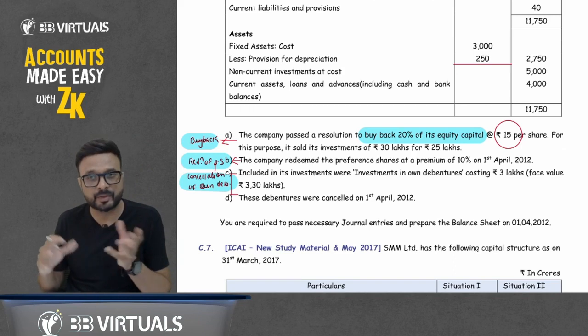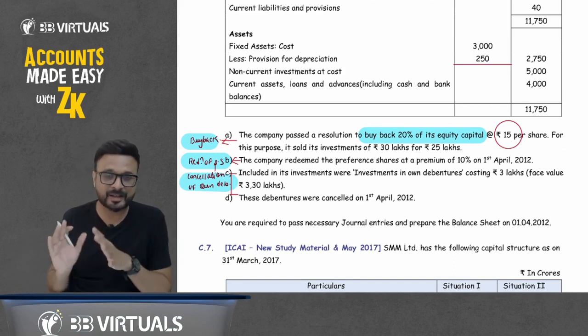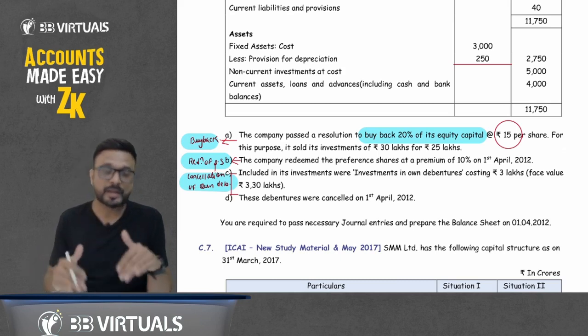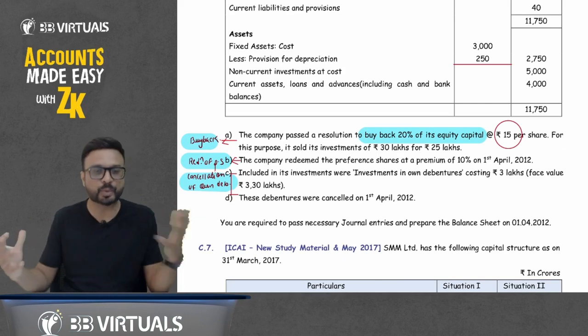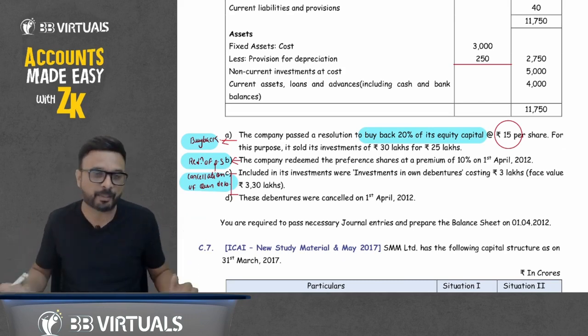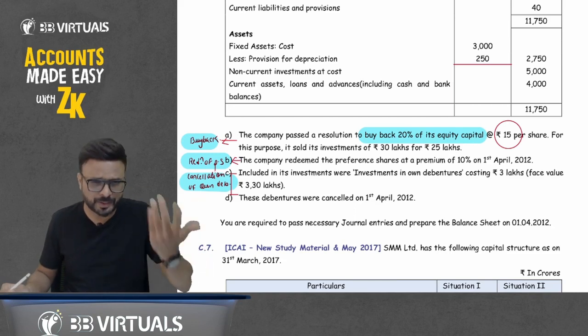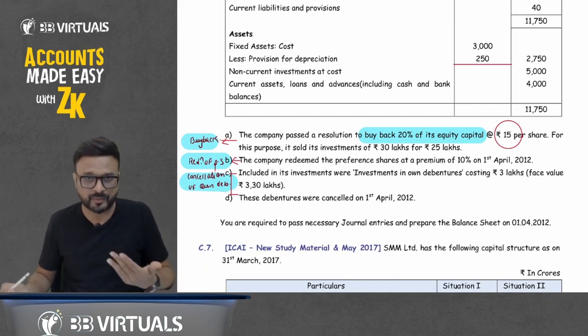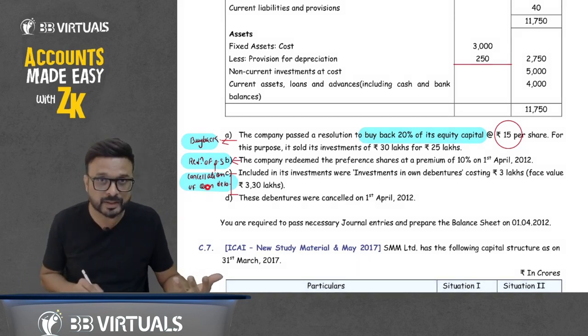So we will pass journal entries one by one. No need to do the calculation of resource test, shares outstanding test, or debt equity ratio test, because it is not asked in the question. So no need to do that calculation. You will just do the buyback. Now I will explain one by one the journal entry for the buyback. You already know about it, buyback, redemption of preference shares, and then we'll discuss in detail the cancellation of own debenture as well.